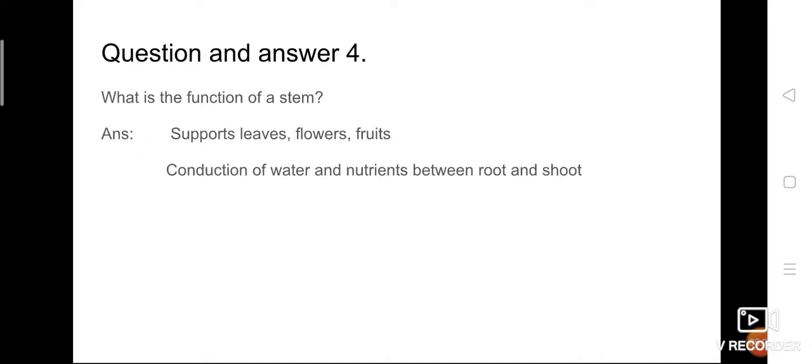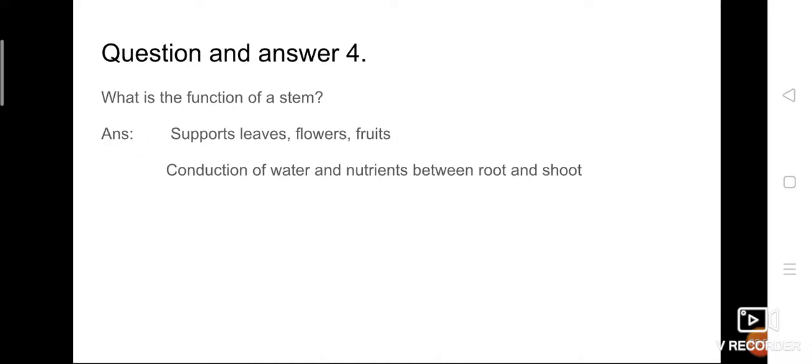Now, we are going to move on to question number 4. What is the function of a stem? The main important function is that it supports leaves, flowers and fruits. It is the main function, because I already told you the main thing is to hold the plant upright, isn't it? Not only that, the whole plant contains leaves, flowers, fruits, everything. So it supports the leaves, flowers and fruits.